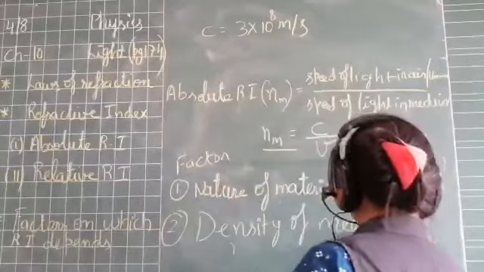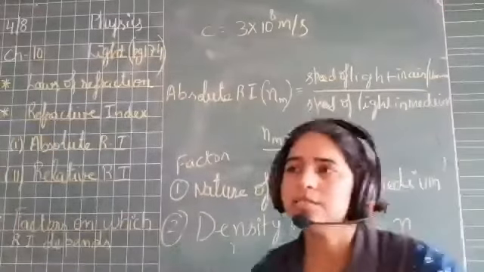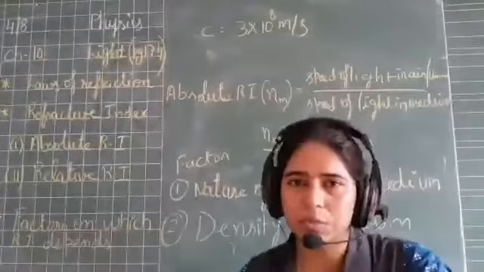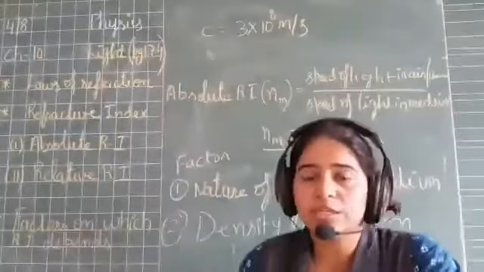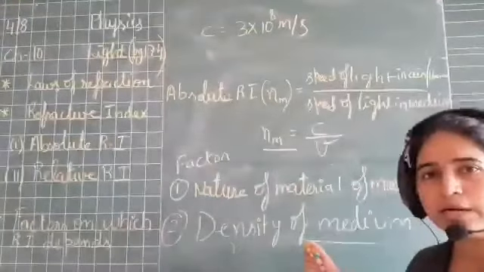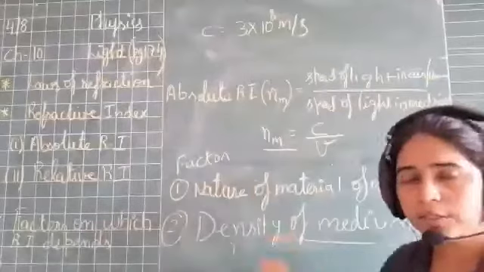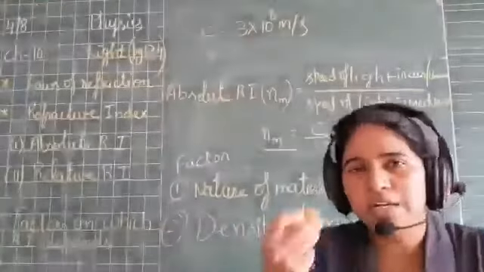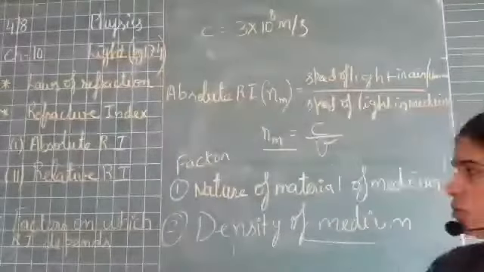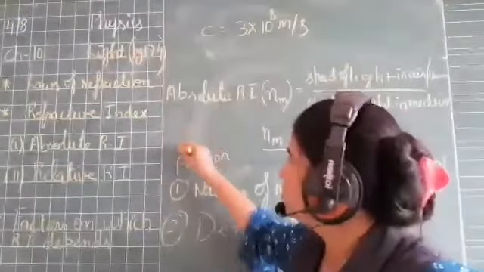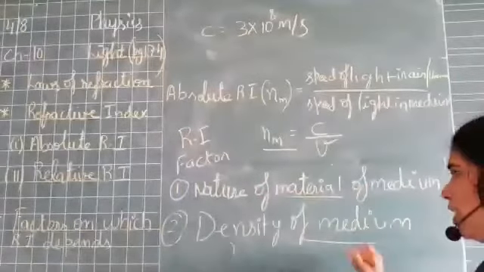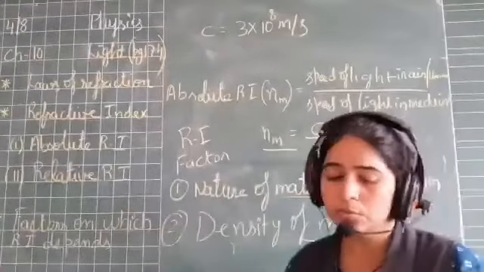This you will understand with the help of the glass slab. We took a glass slab, right? In that we saw the refraction. There we had the term lateral displacement. We saw that the lateral displacement depends on thickness, how thick your glass slab is. So here density will also be in those terms. Suppose you took glass as the medium and you are doing refraction in it, but what is the density of that glass? How thick it is. So it depends upon that also. So refractive index depends upon the second factor, that is the density of the medium. Fine, the nature of the medium, okay, plus the density of the medium as well.